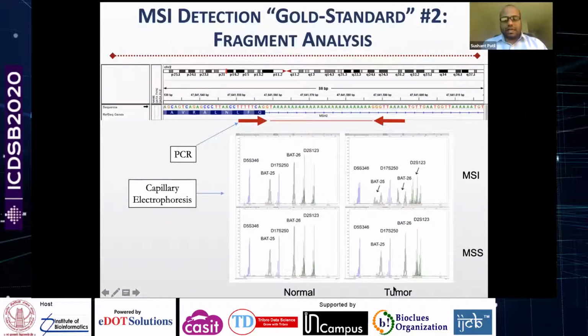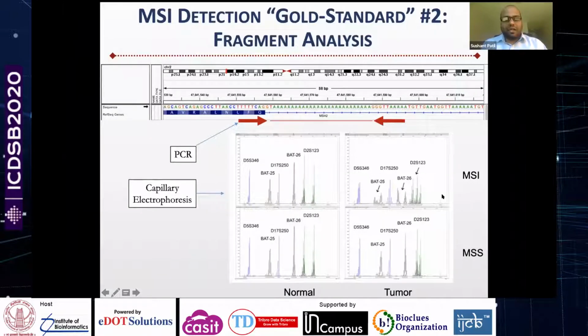As an example, I have shown you capillary electrophoresis results of one of the tumor samples. The left column is normal, the right column is tumor, the upper row is an MSI sample, and the lower row is an MSS sample. As you can see in the lower row, in the microsatellite stable sample, there is hardly any change between the normal and tumor samples in terms of length variations of the 5 loci that this assay is looking at.